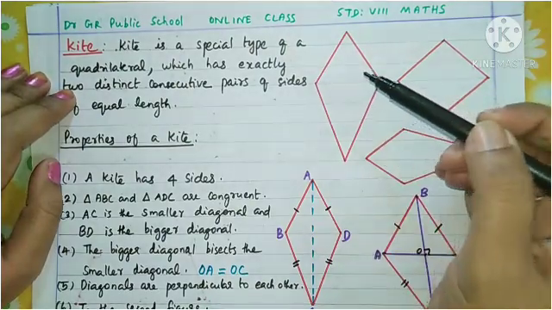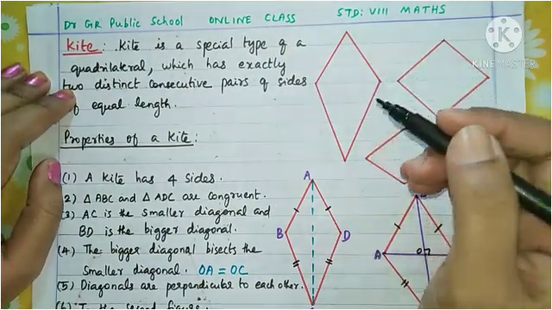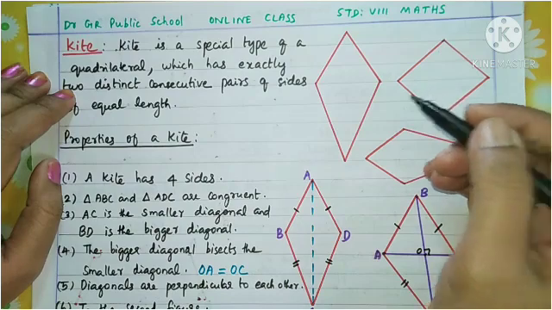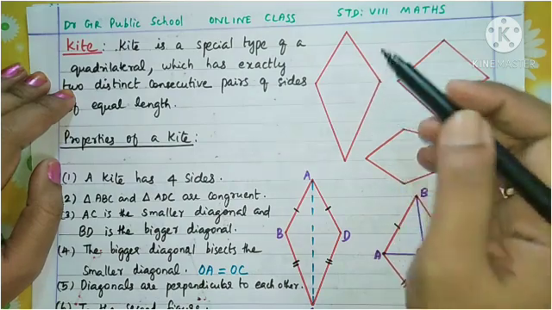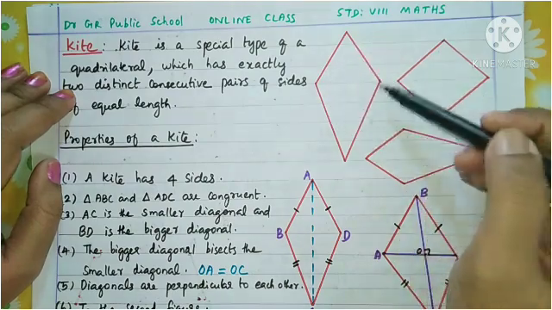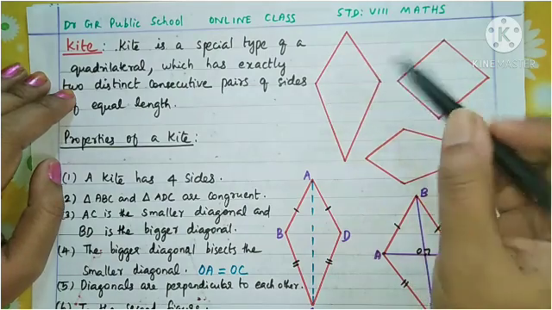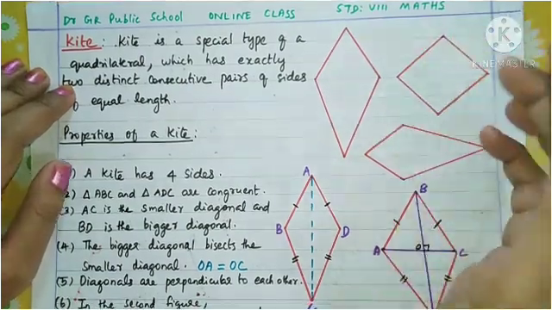Yes, usually you know to make kites maybe. And how are you making a kite? What is the shape of the kite? Yes, this is the shape of the kite. Okay, and today we are going to learn more about kite.